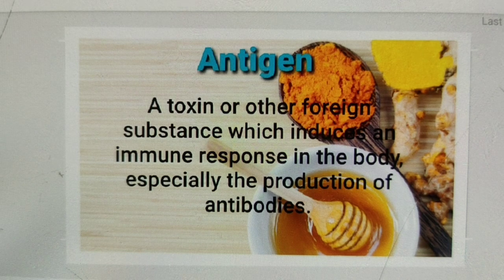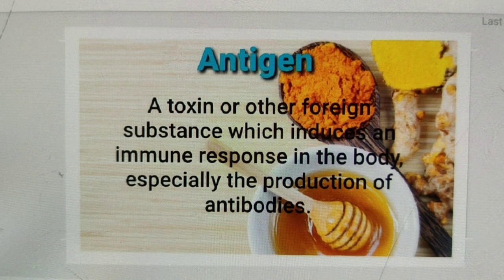Based upon the ability of antigens to carry out their function, antigens are of two types: complete antigen and incomplete antigen. A complete antigen is able to induce antibody formation and produce a specific and observable reaction with the antibodies produced.